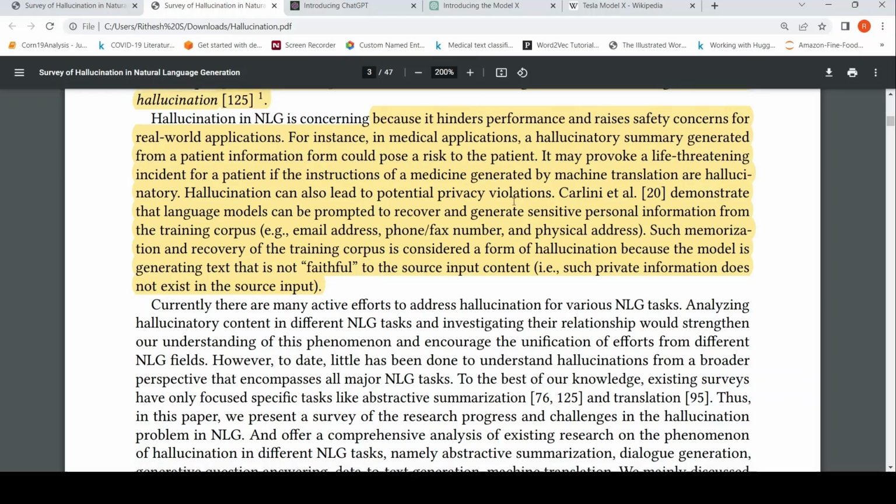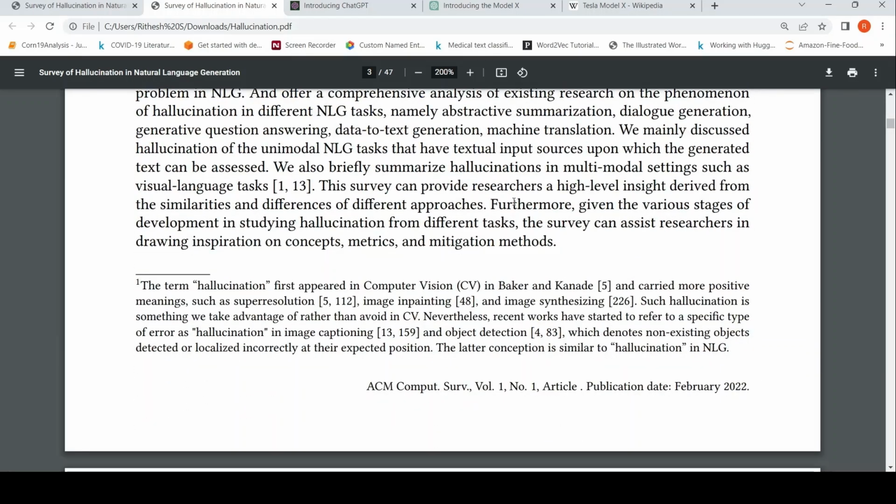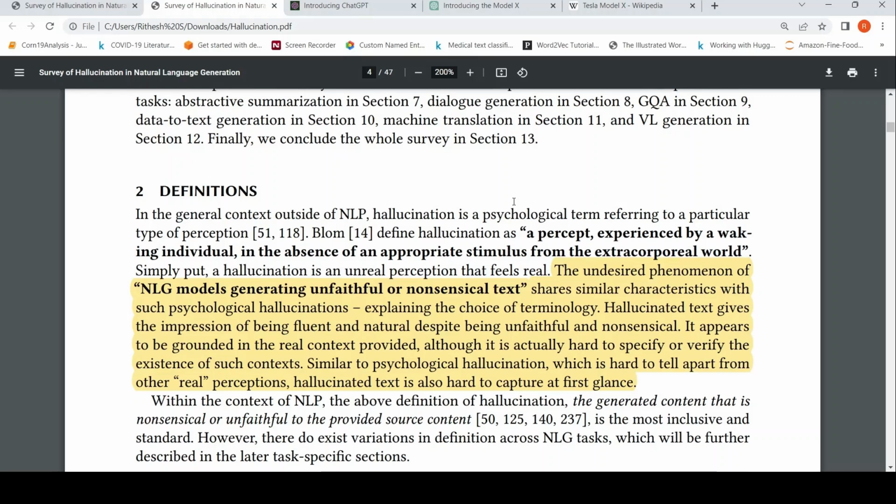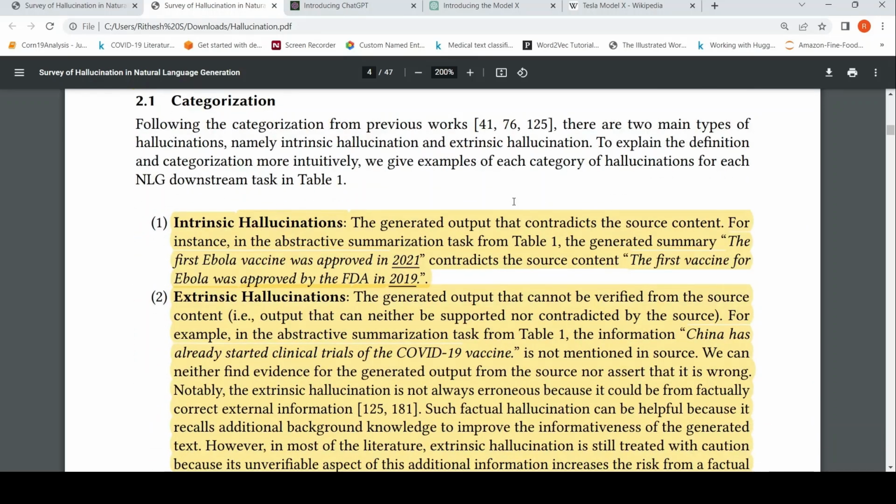So there are categorizations of hallucination. In this paper, there are two kinds of hallucinations: intrinsic and extrinsic. In intrinsic hallucination, the generated output contradicts the source content. In extrinsic hallucination, the generated output cannot be verified from the source content, so the output can neither be supported nor contradicted by the source.